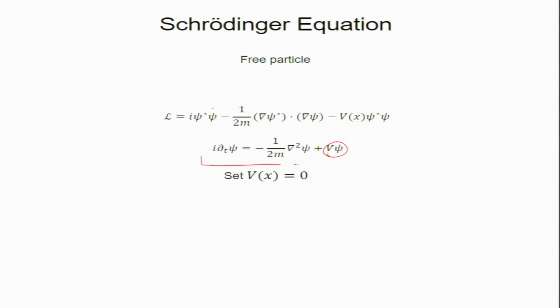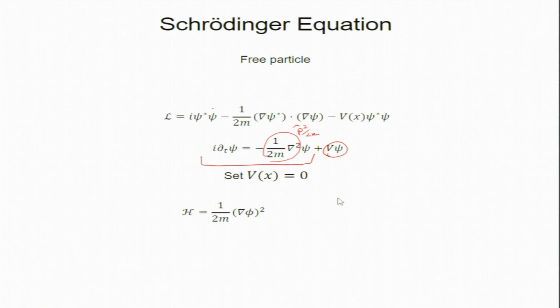So, this is basically a free particle. The kinetic term is coming from momentum squared, P squared by 2m, the P squared operator. I am setting V of x equal to 0, so it is basically a free particle. In your standard course this is called the free particle Schrodinger equation, single particle. Now, we will quantize it, that is the idea today, and we will get many particles.